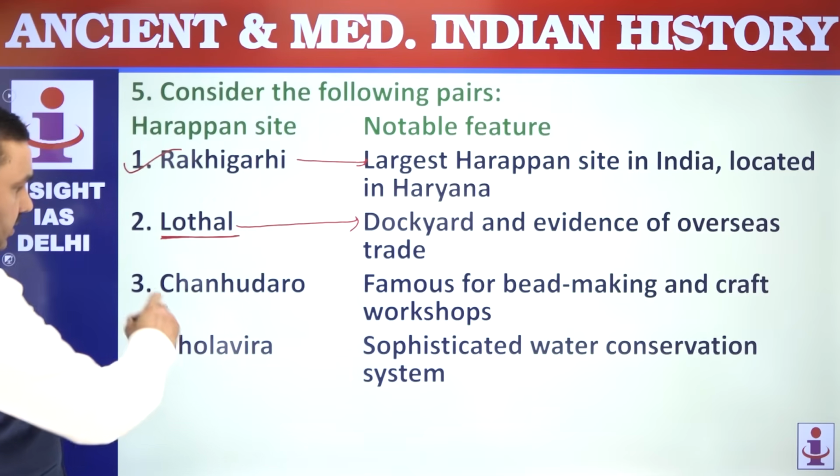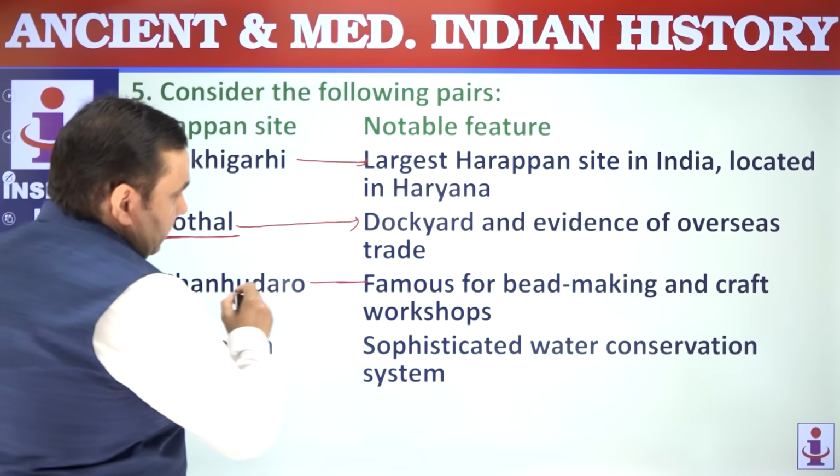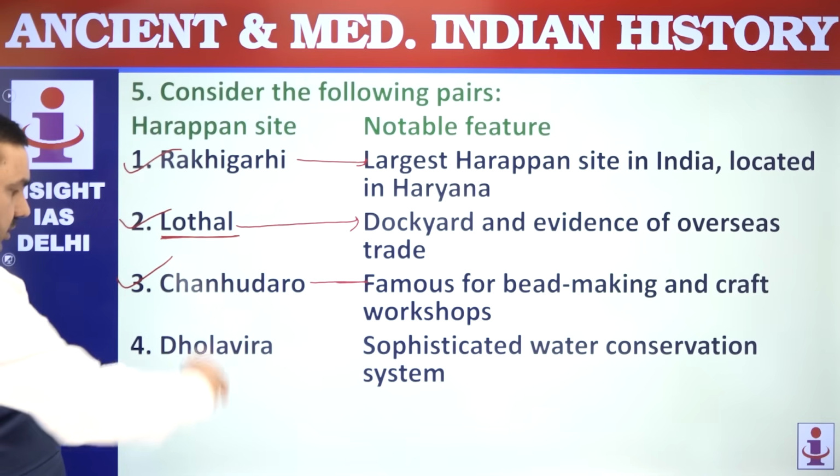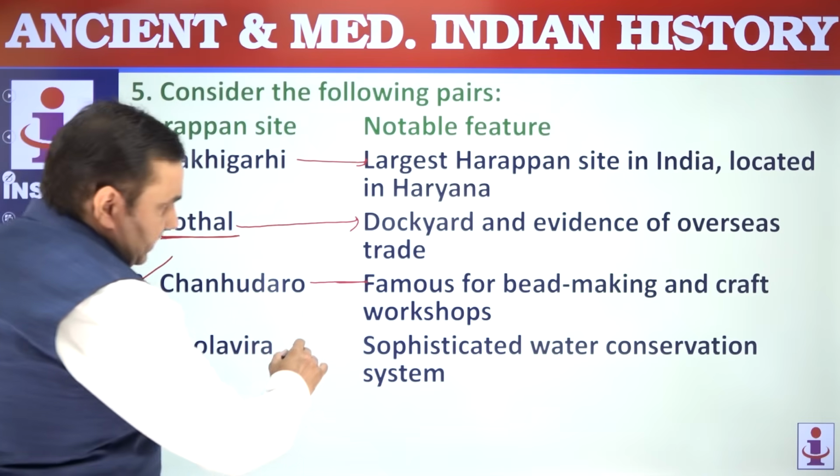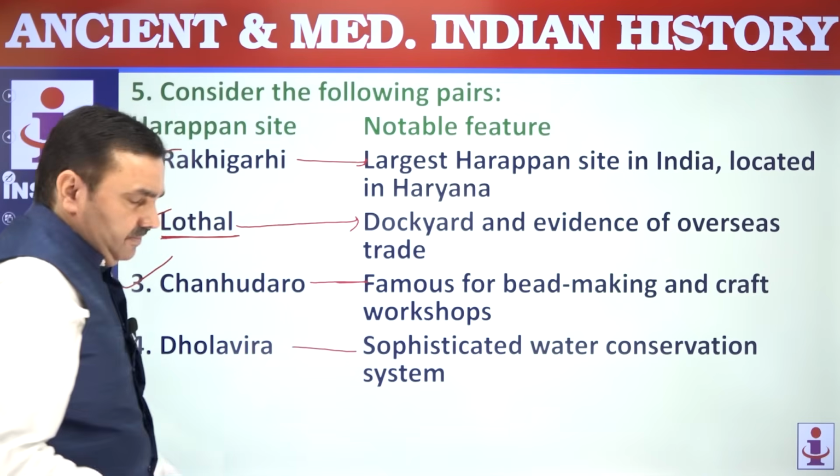Chanhudaro, located in Sindh, famous for bead making, toy making. Very correct. All three are correct. Dholavira, sophisticated water conservation system.